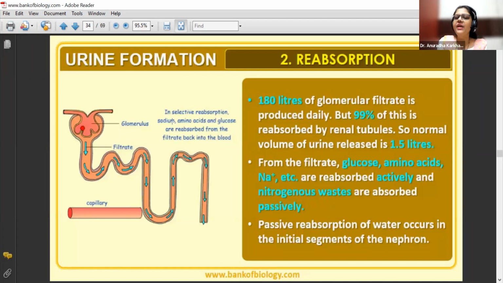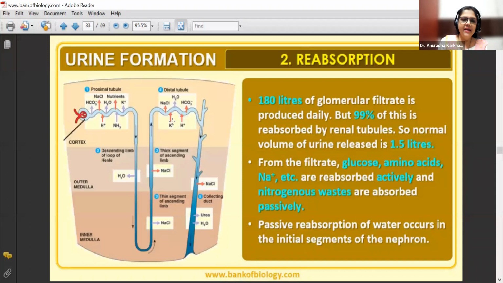No, it cannot reach the efferent arterioles. Very good, Siddhika. Very good, beta. Perfect answer. Diffusion, I agree, but where will they diffuse? How will they reach? Very good, Zoe. Come on, others. How will it reach the blood? That is my question.